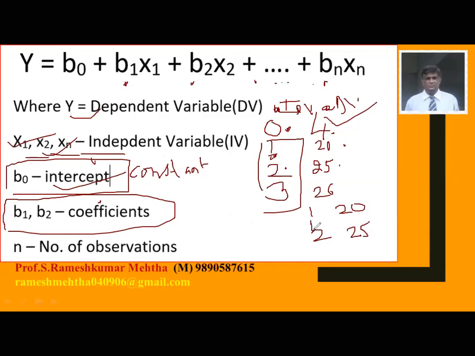I have put in an extra 1 hour of effort, and there is a change. This change in Y because of change in X is called the coefficient of X on Y. There is a change in the number of hours, and because of this, there is a change in the dependent variable. The change is called the coefficient.